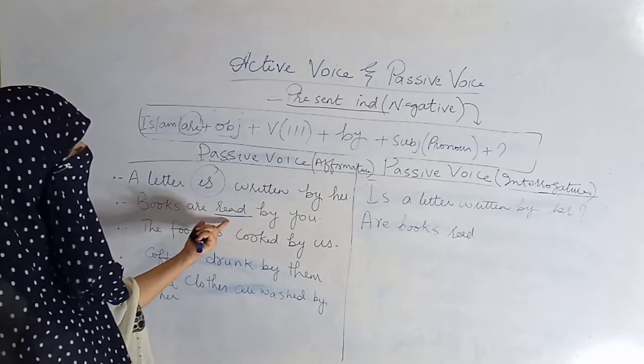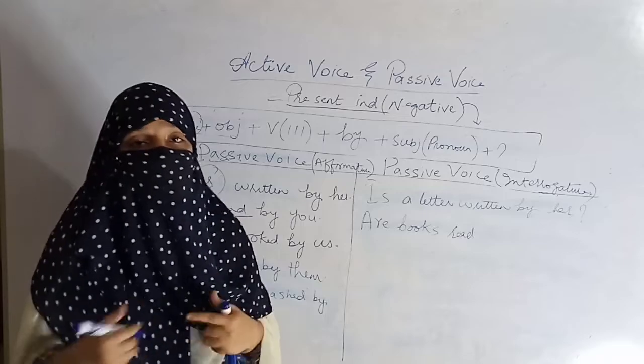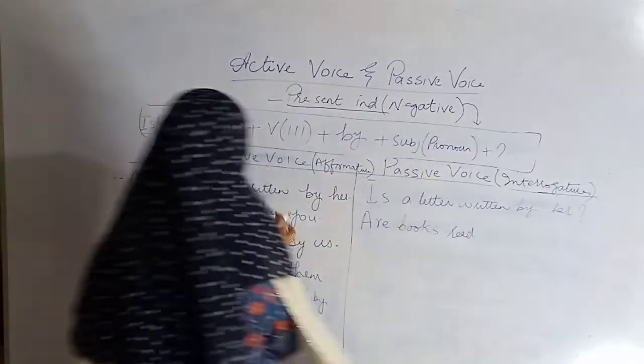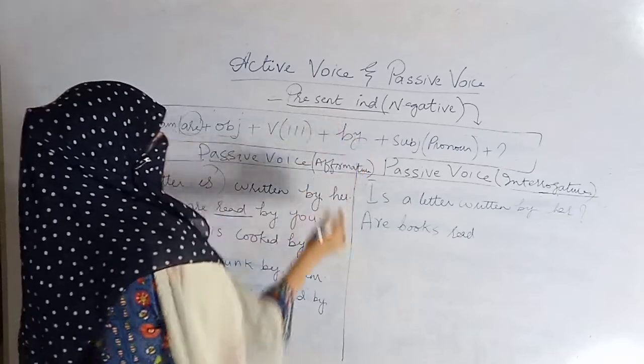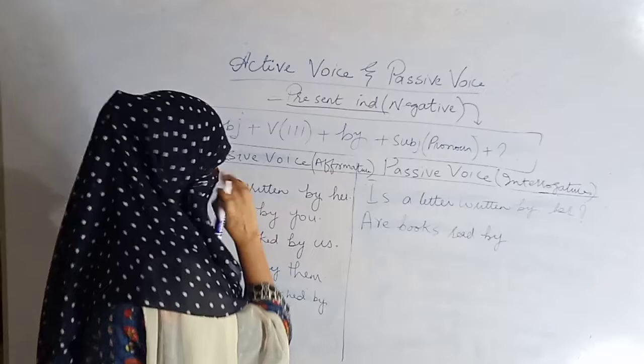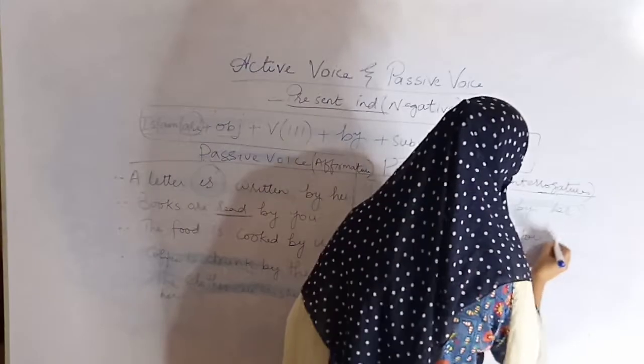Are books read? Then you can see here we have to apply "by". Are books read by you? Question mark.